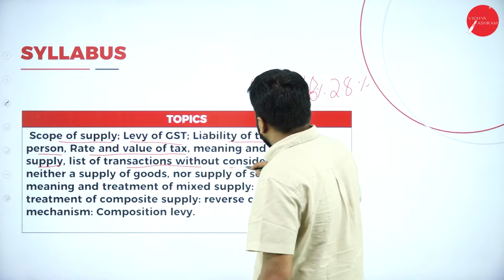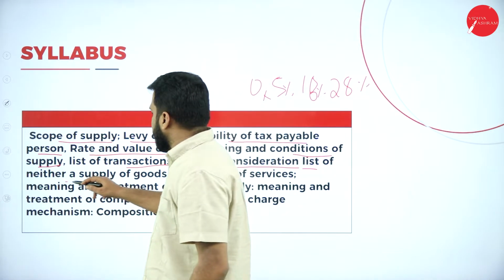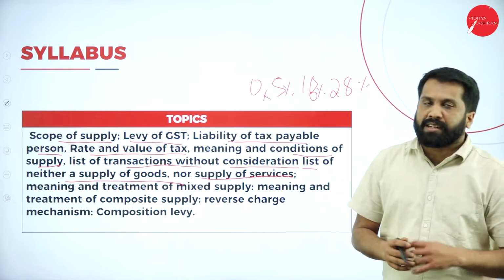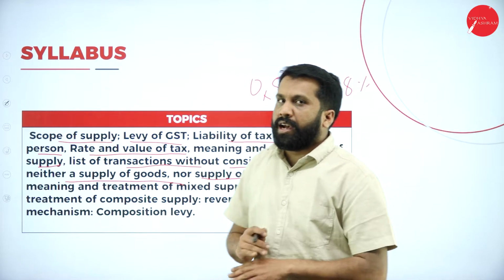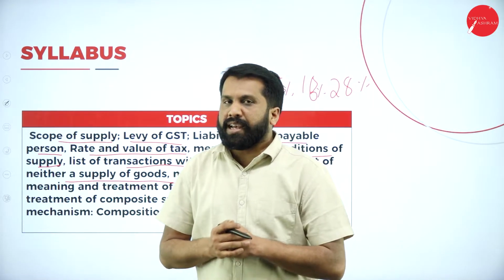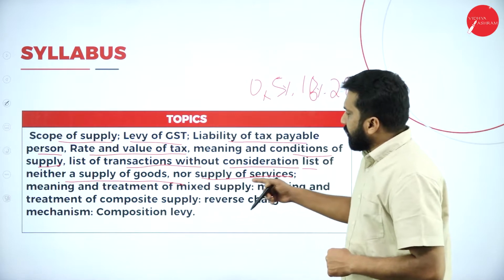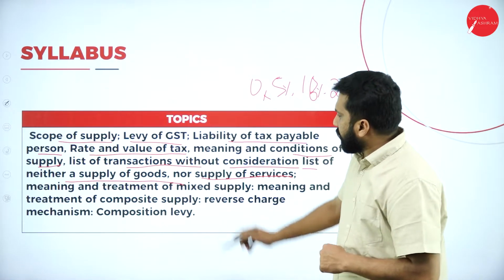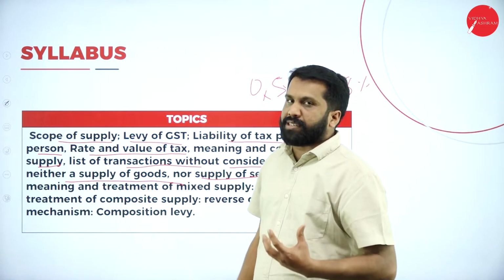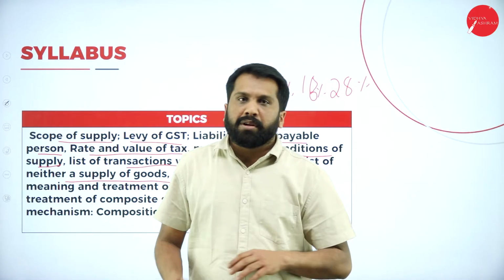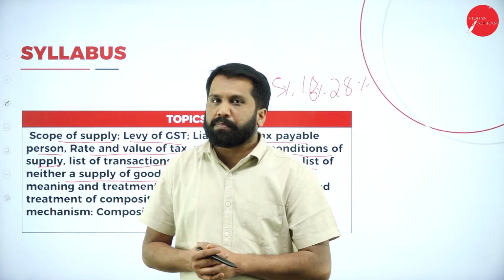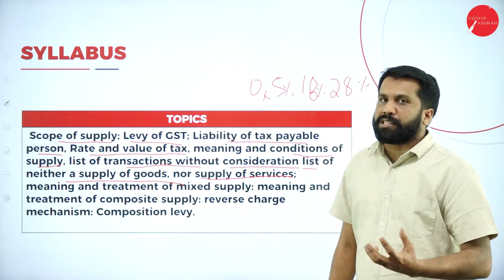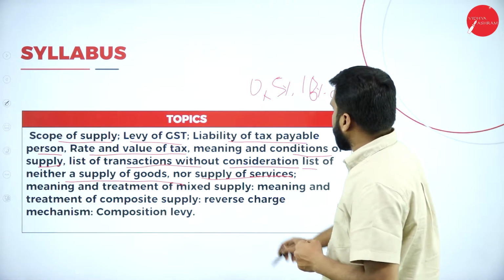List of transactions without consideration. List of neither a supply of goods nor supply of services. These are the things we already did in your previous session. That's why I don't want to repeat that. Because I have done supply without consideration and supply with consideration, both we have completed in the definition part. We will not repeat this, but we will do only the types of supply in today's session.